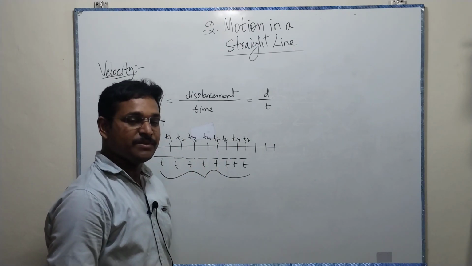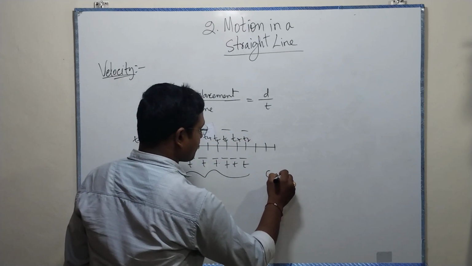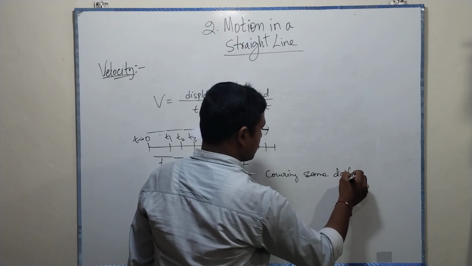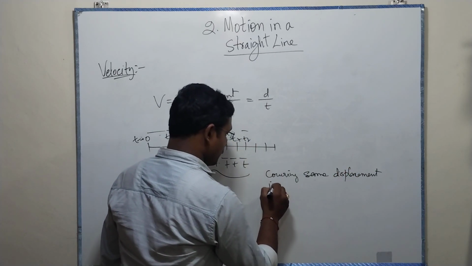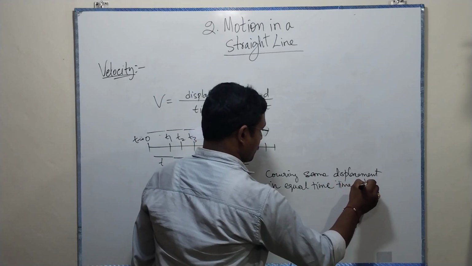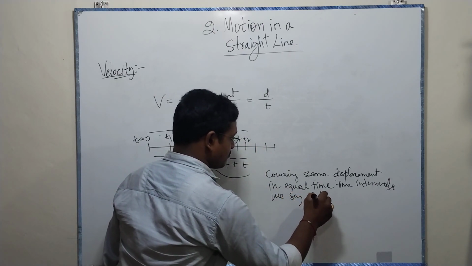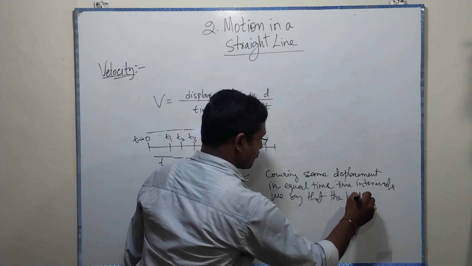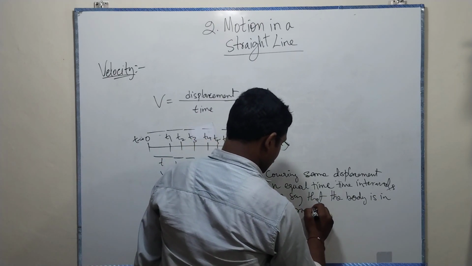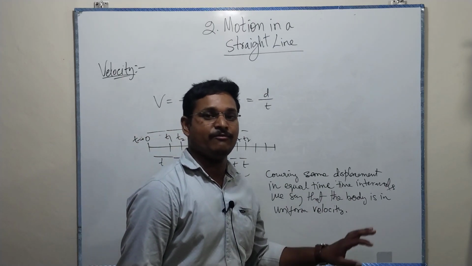In these equal time intervals, if it is covering the same displacement in equal time intervals, we say that the body is in uniform velocity.